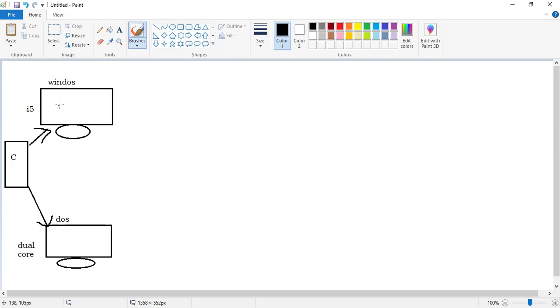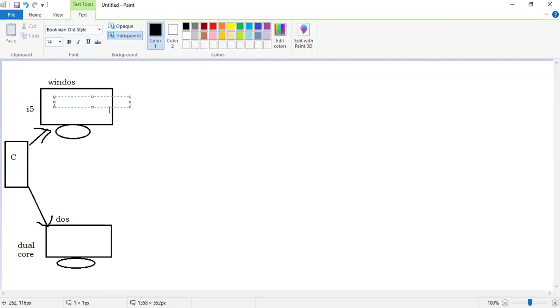So I'm writing a program in the Windows operating system on the first machine, and also writing a program on the second machine, the DOS operating system. After writing the program, I need to save the file. In which name, sir? Dot C extension, right? I will save the file, suppose